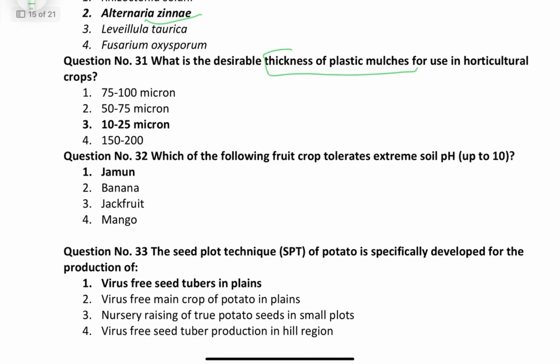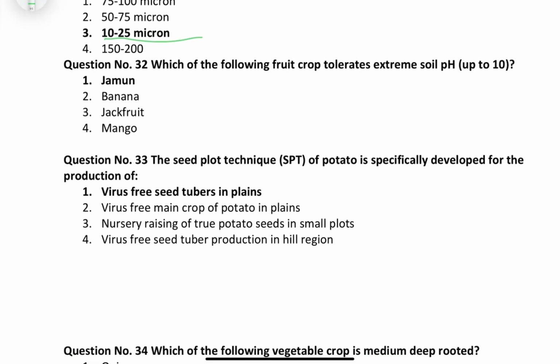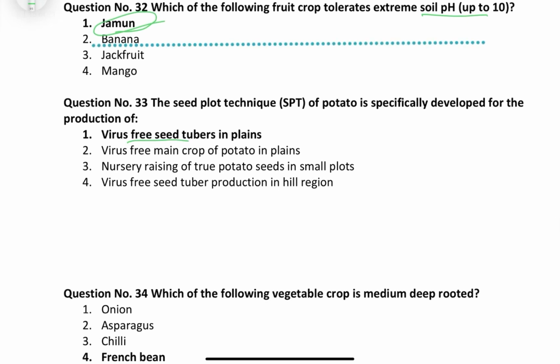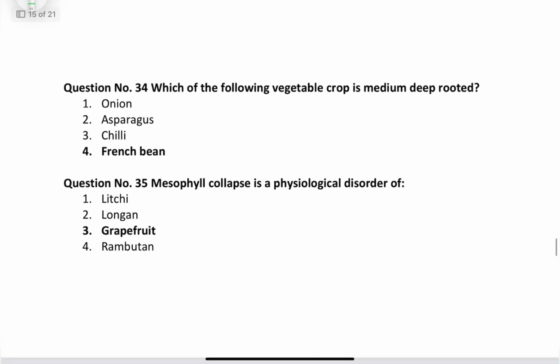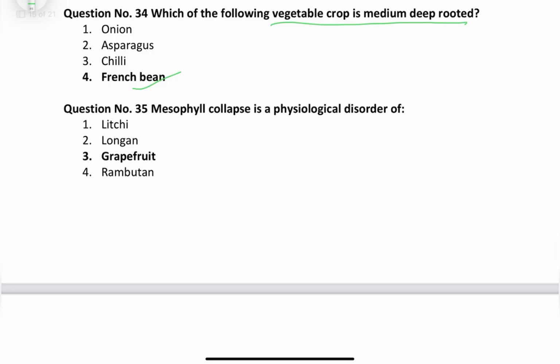What is the desirable thickness of plastic mulch in horticulture? That is 10 to 25 micron thickness. Which of the following fruit crops tolerates extreme soil pH? That is jamun. The seed plot technique in potato is used to develop virus-free seed tubers in plains. Which of the following vegetable crops is medium deep rooted? So, French bean. Mesophyll collapse is a physiological disorder, friends, of citrus. It is most common in grapefruit and sweet orange, and there are two different studies on its cause. One says it is due to extreme temperature which caused moisture stress, and somewhere the incidence of red mite was also observed.